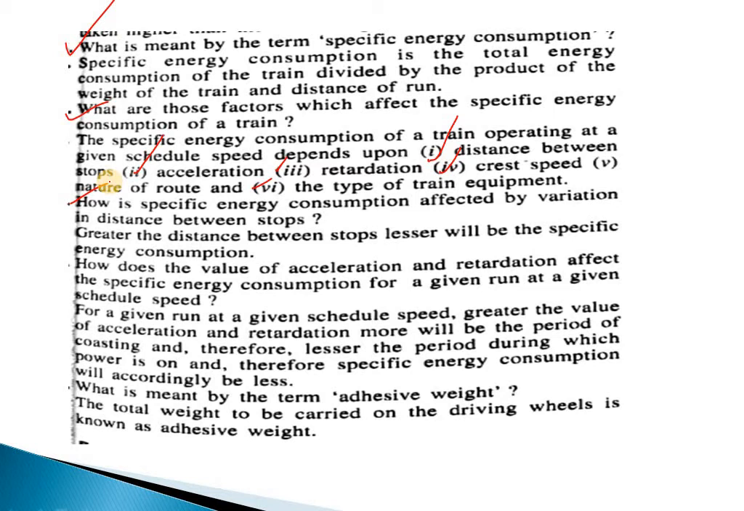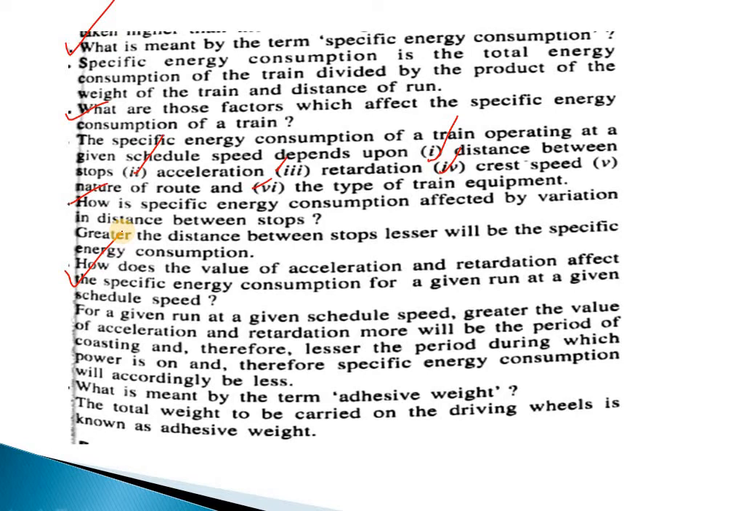Okay. How does the value of acceleration and retardation affect the specific energy consumption for a given run at a given scheduled speed? For a given run at given scheduled speed, greater the value of acceleration and retardation, more will be the period of coasting, and therefore lesser the period during which the power is on, and therefore the specific energy consumption will be accordingly less. Okay. So remember, again I am telling you, for a given run at a given scheduled speed,